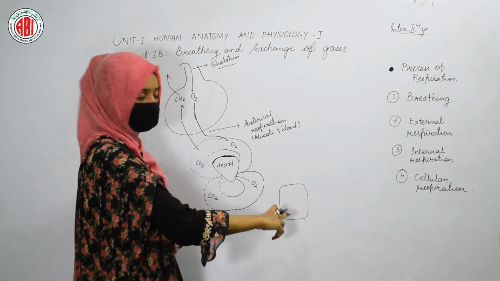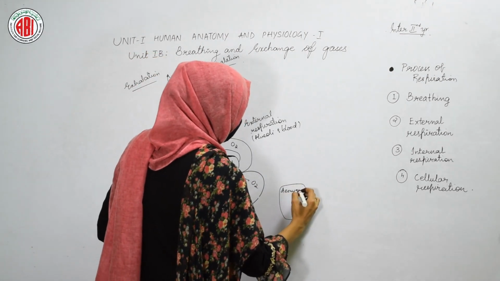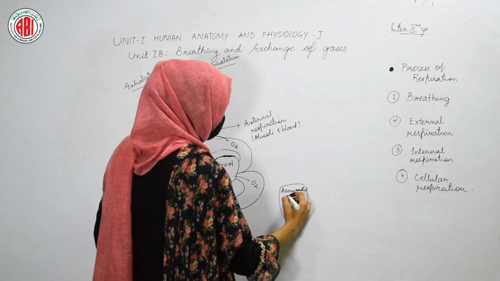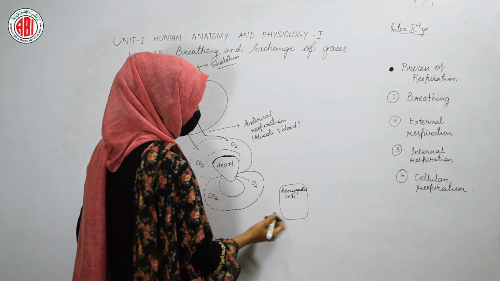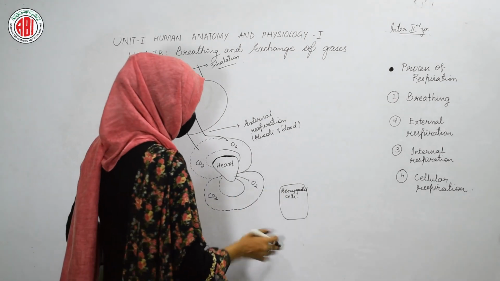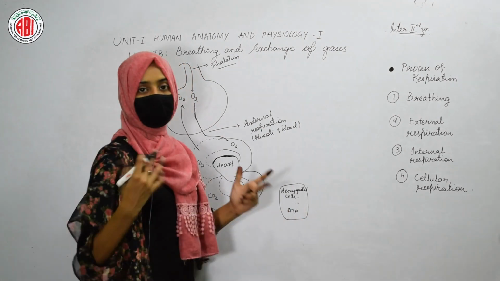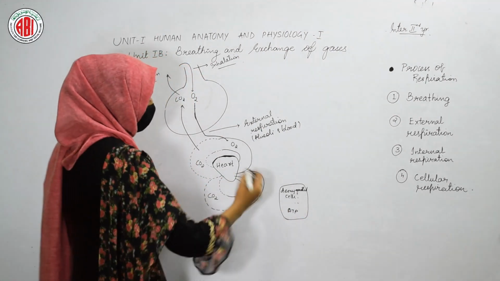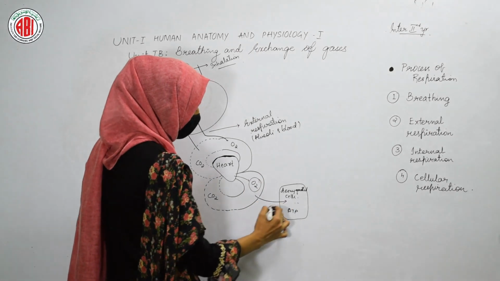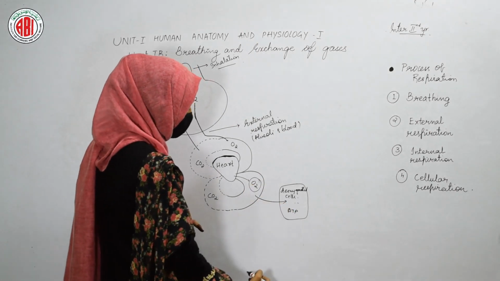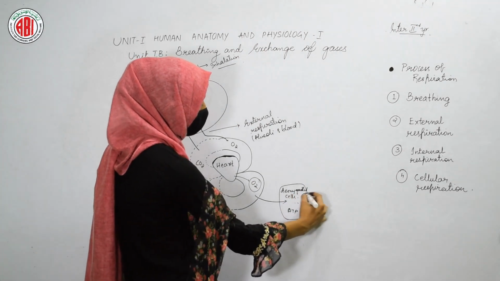Here this one is our cell. This cell is a deoxygenated cell. That means the blood which reaches this cell is not rich in oxygen. Only carbon dioxide is present. Now it needs oxygen to form ATP. So the blood which is rich in oxygen enters the cell and gives this oxygen to the cell. And here deoxygenated cell means carbon dioxide is present.